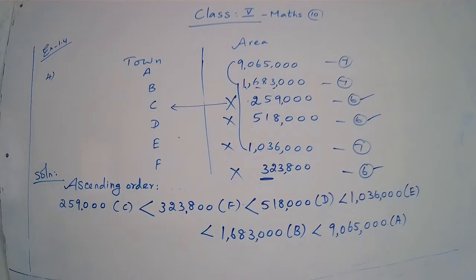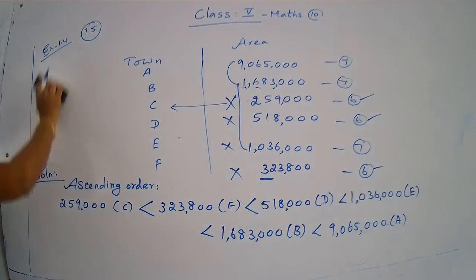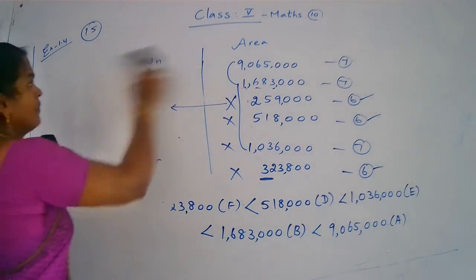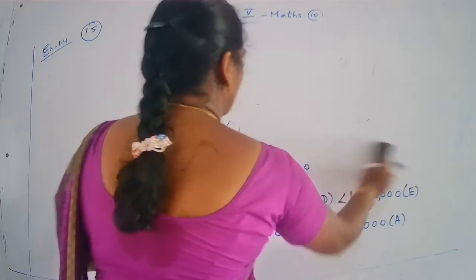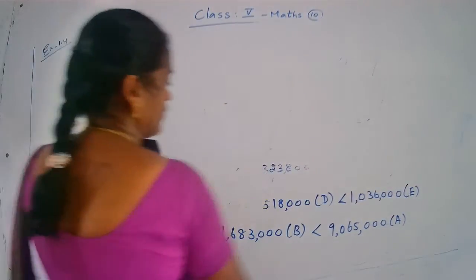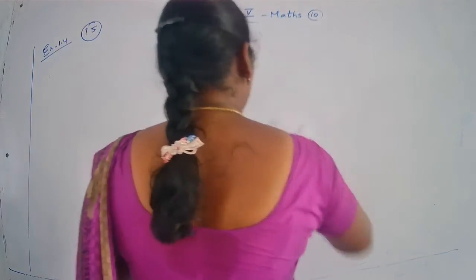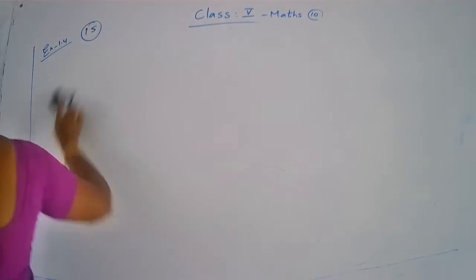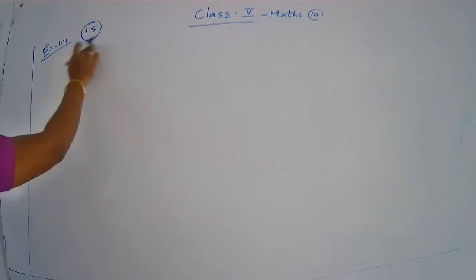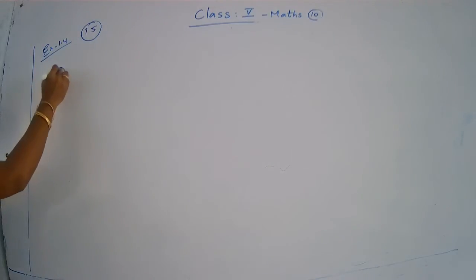Now you come to page number 15, question number 5. Page number 15 in exercise 1.4, 5th question.